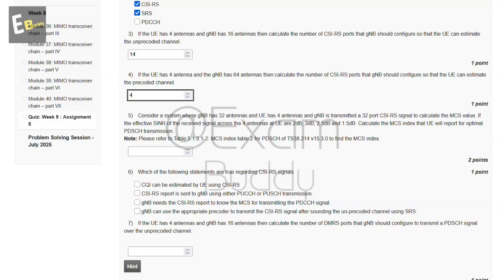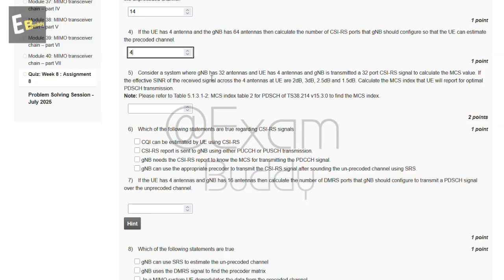Now the fifth question is, consider a system where gNB has 32 antennas and UE has 4 antennas and gNB transmits a 32 port CSI-RS signal to calculate the MCS value. If the effective SINR of the received signal across the 4 antennas at UE are 2 dB, 3 dB, 2.5 dB and 1.5 dB, calculate the MCS index that UE will report for optimal PDSCH transmission.